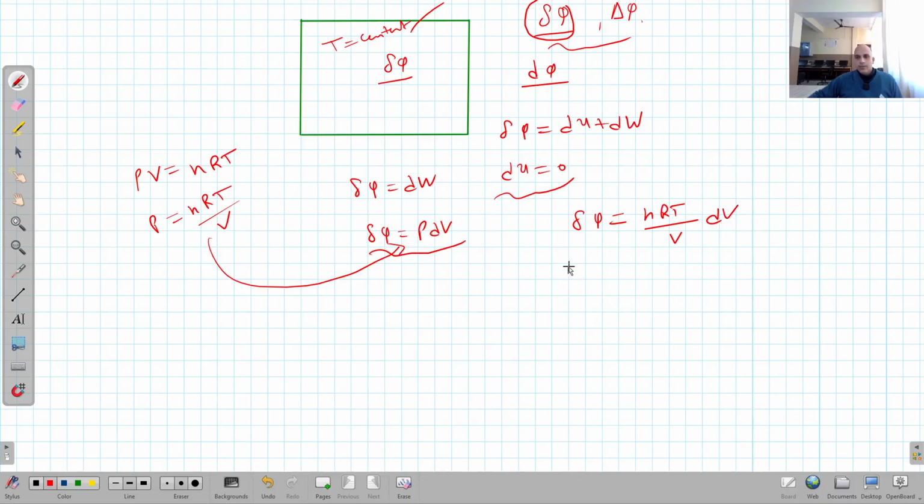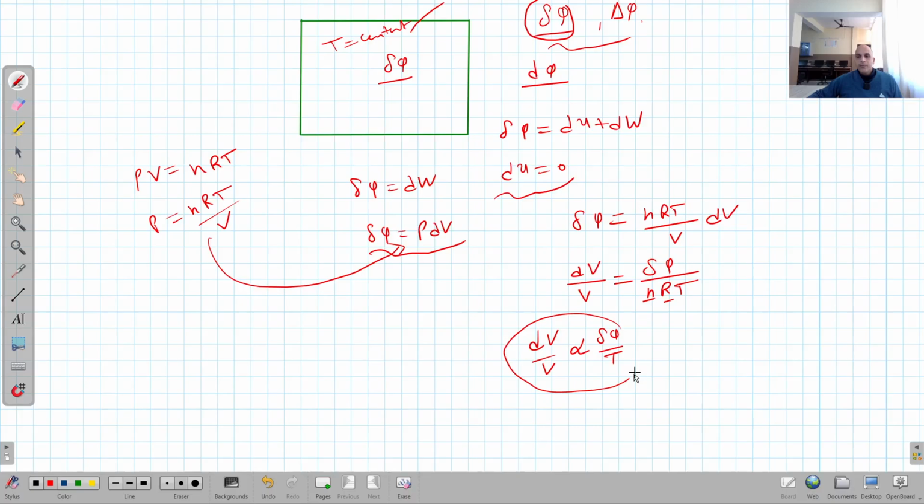dV upon V is equal to delta Q upon nRT. Clear? So here n is constant, R is constant. So I can say dV upon V is directly proportional to delta Q upon T.